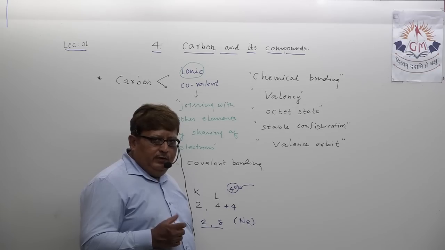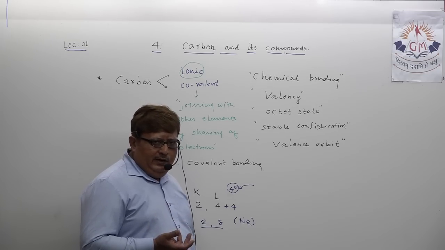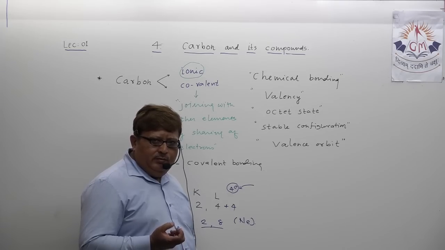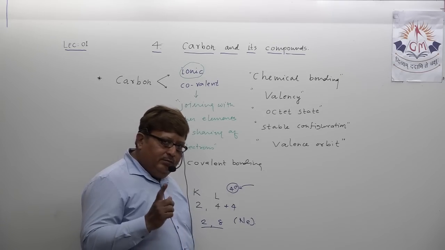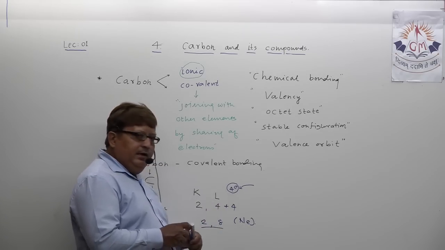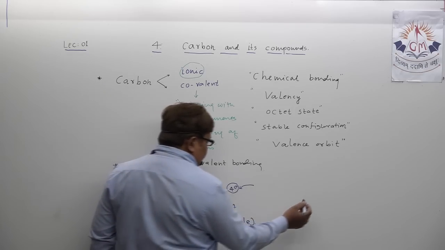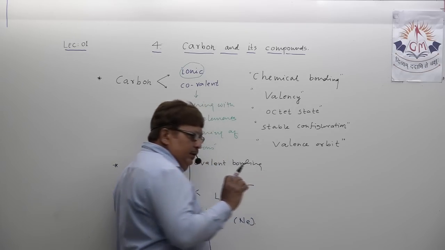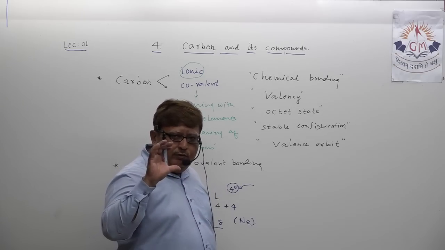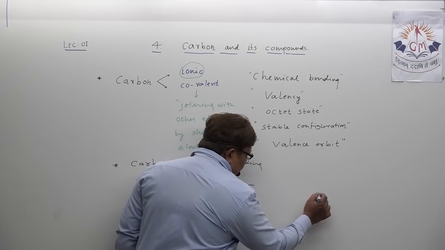Understand? A question may arise in your mind: why not? Any element has the right to become chemically stable, but my dear student, try to understand. When carbon accepts 4 electrons, understand, let me draw the structure of the carbon atom somewhat this way.